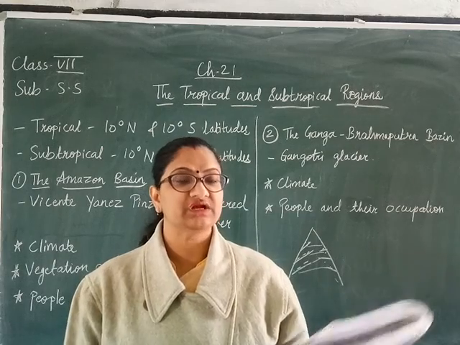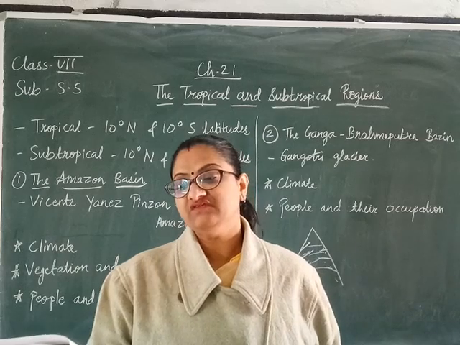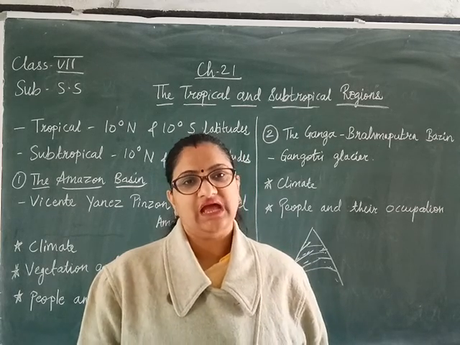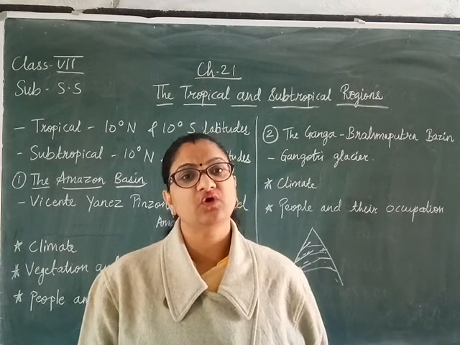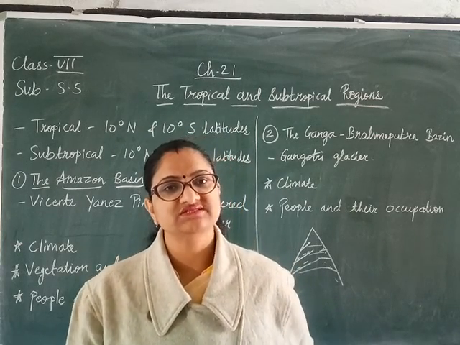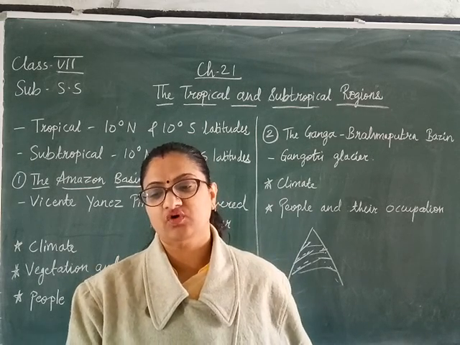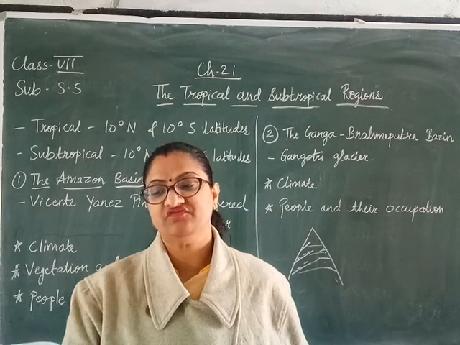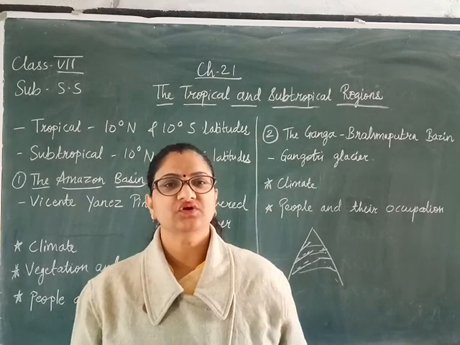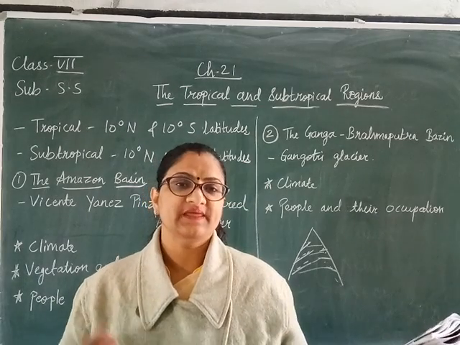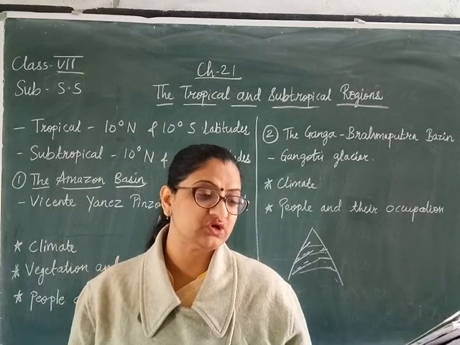Now, the Ganga and Brahmaputra basin has a well-developed transport and communication system. The rivers provide inland waterways. As you all know, the flow of these rivers is continuous throughout the 12 months, and that is why they are very good for inland waterways. The dense network of roads and railways has helped the growth of trade, industries and tourism. Because of the good network of roads and railways, tourism is increasing, plus trade is increasing, plus the industries are also increasing.